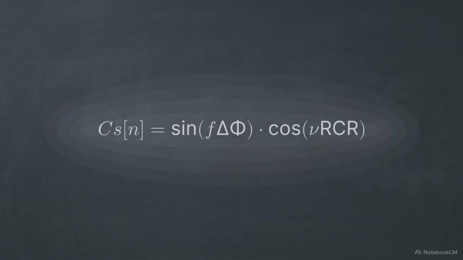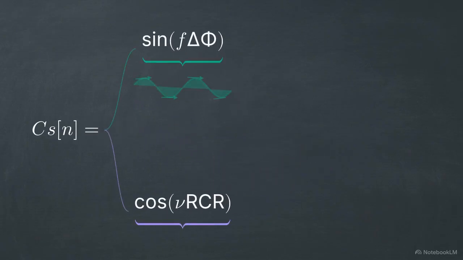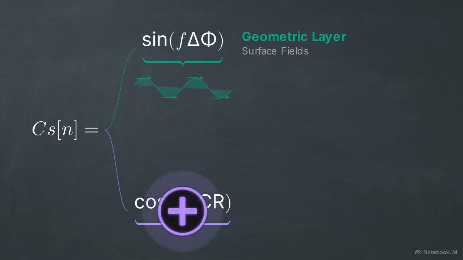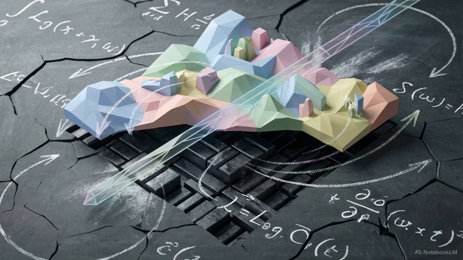Identity is governed by a single mathematical function, breaking into two halves. The sine term controls the geometric layer, carrying physical surface fields. The cosine term dictates the pre-geometric foundation, establishing the memory structure at the vacuum level before surface geometry takes shape. This strict division requires a specific mechanism to alter the pre-geometric memory without disrupting the physical geometry above it.